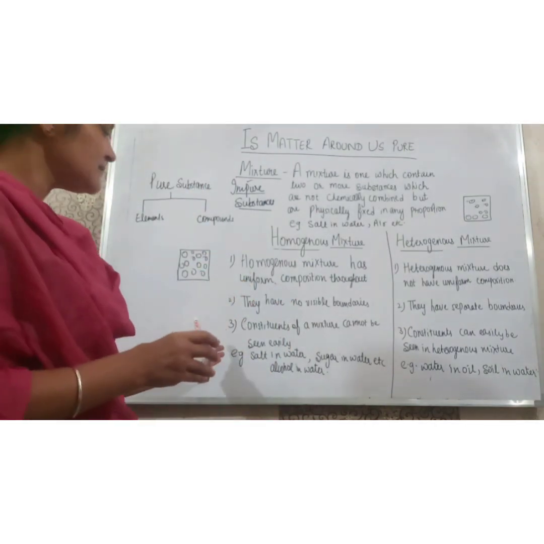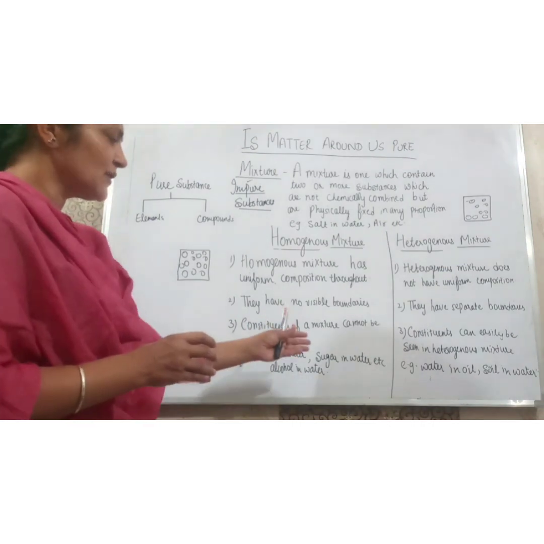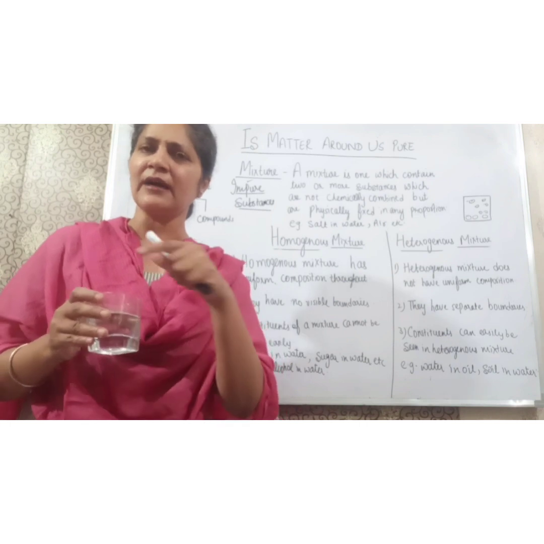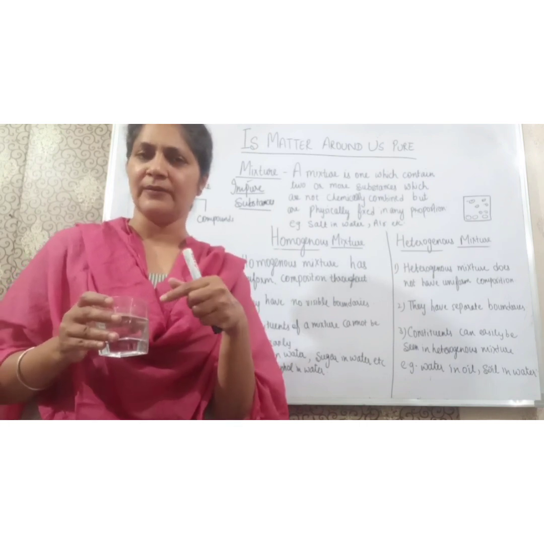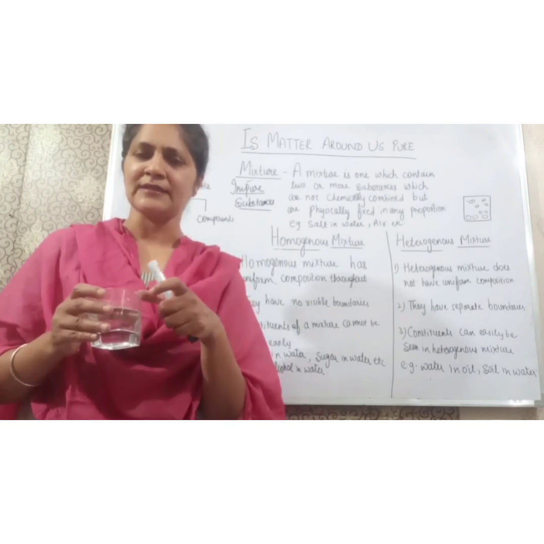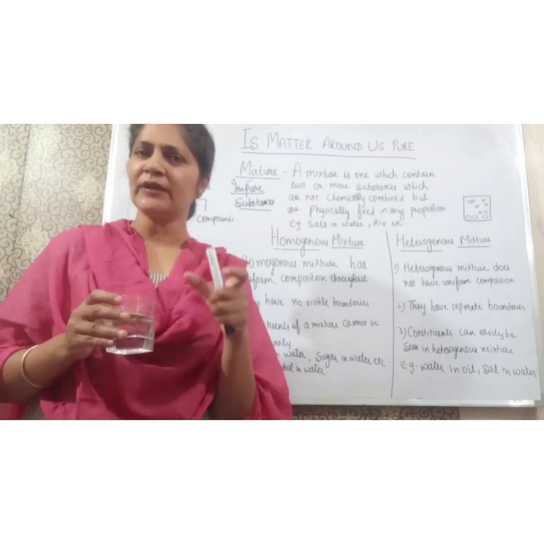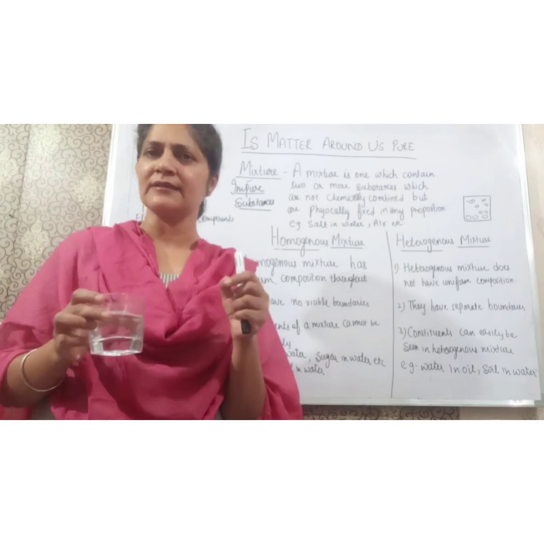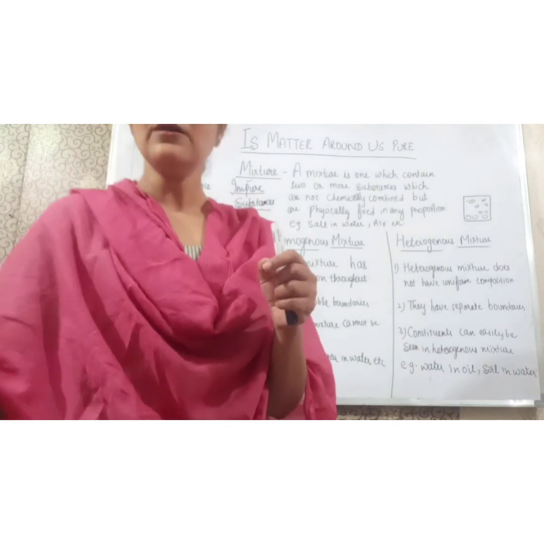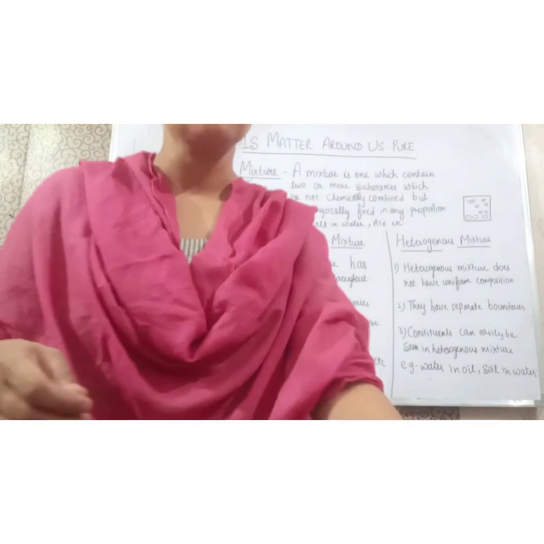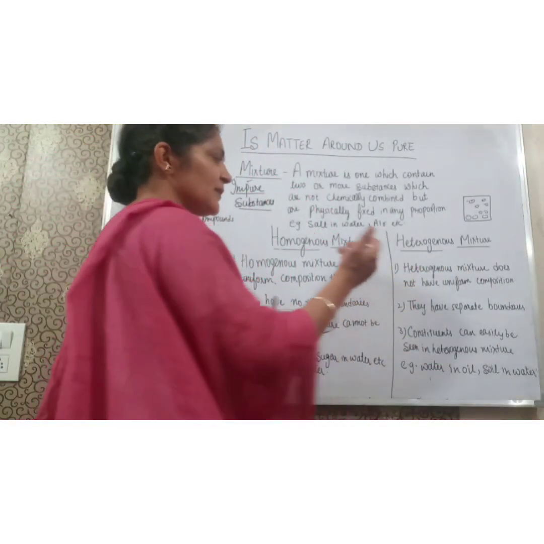So examples are salt in water, sugar in water, alcohol in water, and many more, where they are completely soluble. These two substances, or more than two, are completely soluble and we can't see the particles separately. This is a homogeneous mixture. Now come to the heterogeneous mixture. It does not have uniform composition and it has separate boundaries.